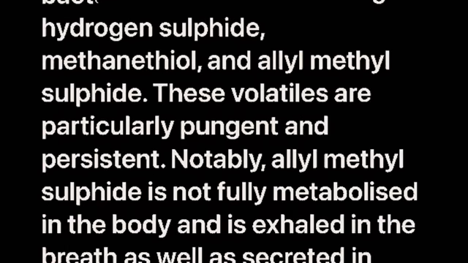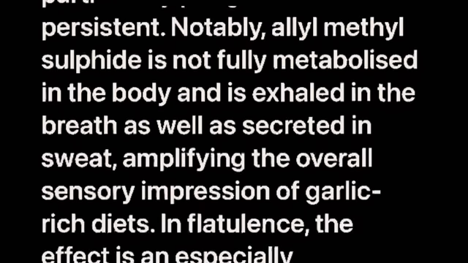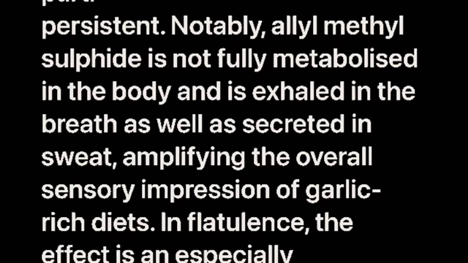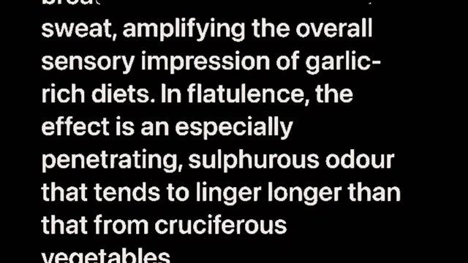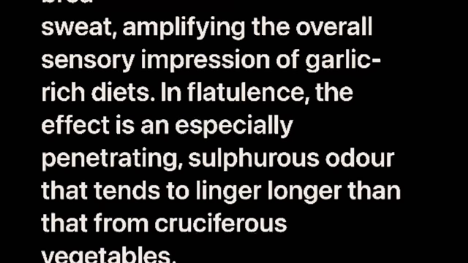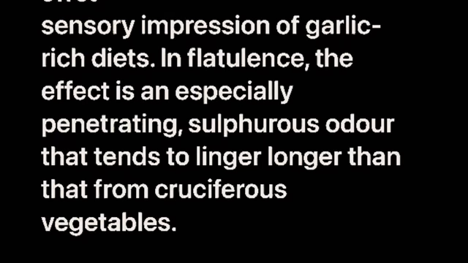These volatiles are particularly pungent and persistent. Notably, allyl methyl sulfide is not fully metabolized in the body and is exhaled in the breath as well as secreted in sweat, amplifying the overall sensory impression of garlic-rich diets. In flatulence, the effect is an especially penetrating, sulphurous odor that tends to linger longer than that from cruciferous vegetables.